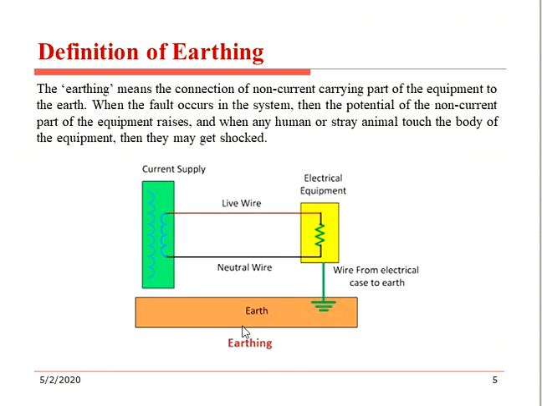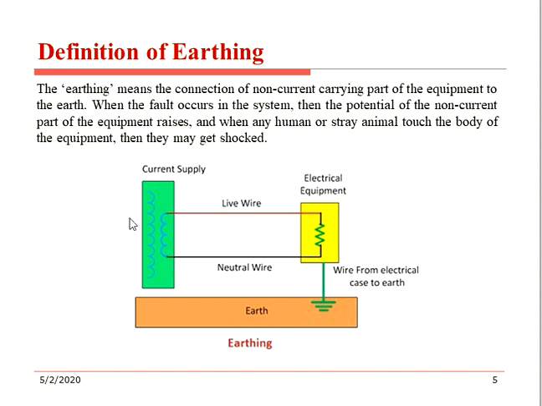Next one, definition of earthing. Earthing means the connection of the non-current carrying part of the equipment to the earth. When a fault occurs in the system, the potential of the non-current part of the equipment rises, and when any humans or animals touch the body of the equipment, they may get shocked.